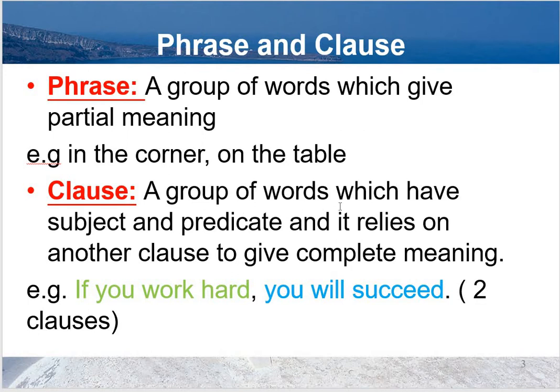Clause. Clause is a group of words which have subject and predicate, and it relies on another clause to give complete meaning. Clause has subject and predicate, but still complete meaning has not been conveyed. It requires another clause. If you work hard is one clause. You is subject, work hard is predicate, but still it requires another clause to give complete meaning. You will succeed. Now complete meaning has been conveyed. In this example, you see two clauses.